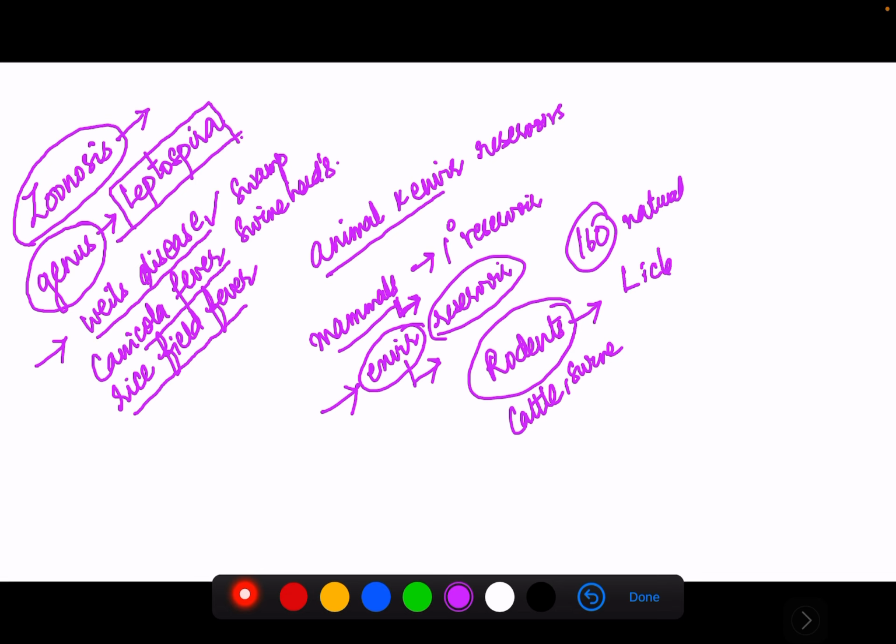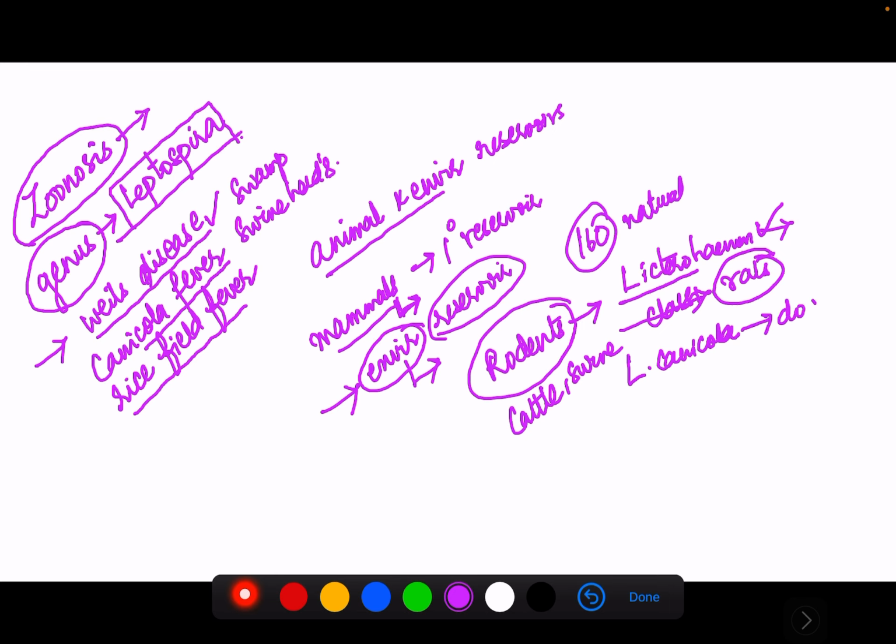Leptospira icterohemorrhagiae is the classical parasite of rats. Leptospira canicola is the parasite of dogs; canicola means dogs.